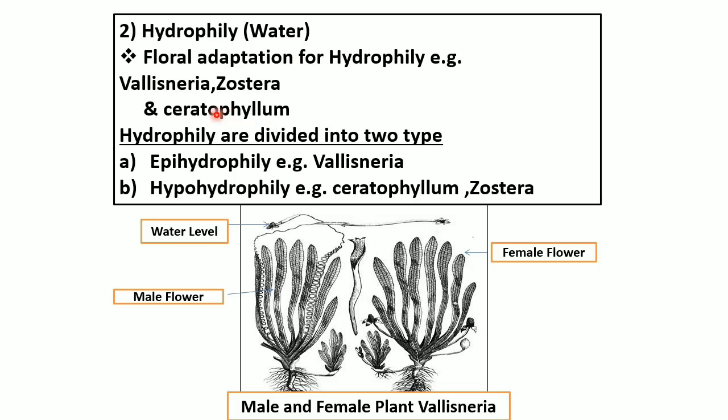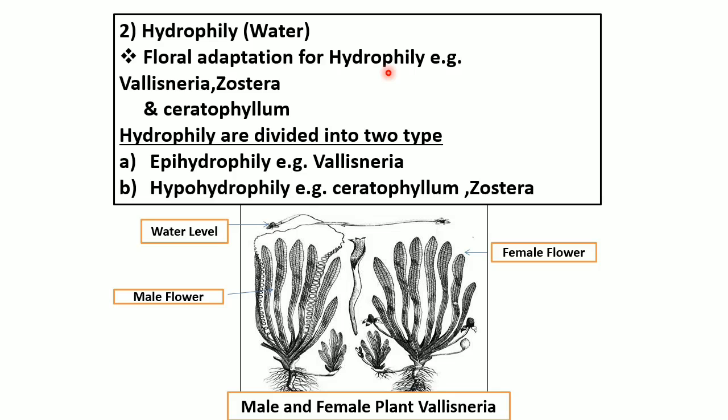So what are the floral adaptations of hydrophily? Now the first is the flowers are small, inconspicuous in size. They are very small ones. Second one is the flowers do not produce bright colors. Fragrance is absent. Nectar is also absent.